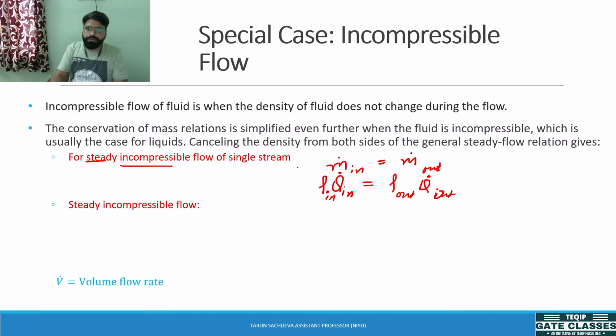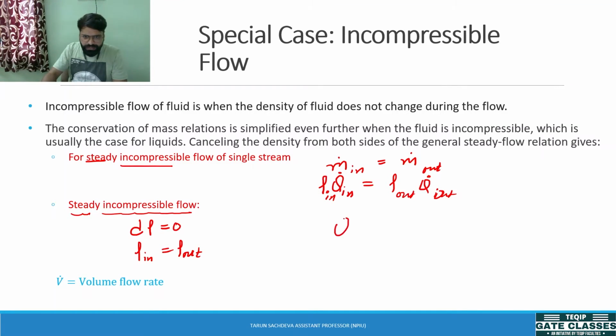If the flow is incompressible and also steady, this equation is valid. Now incompressible means the density variation will be 0. It means density at the inlet will be equal to the density at the outlet. So this will cancel.